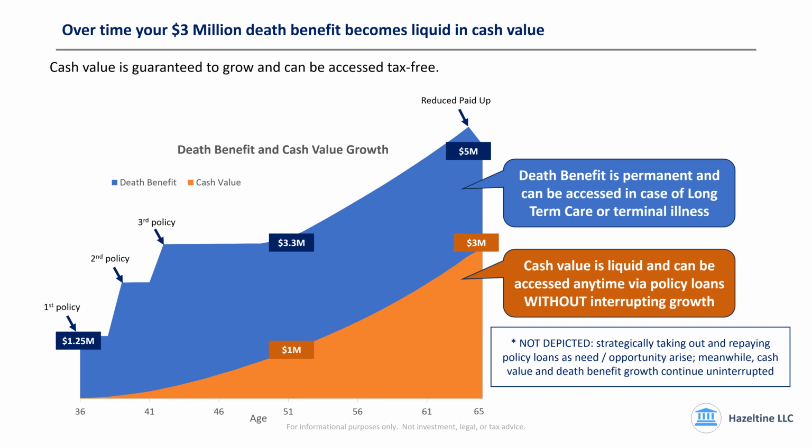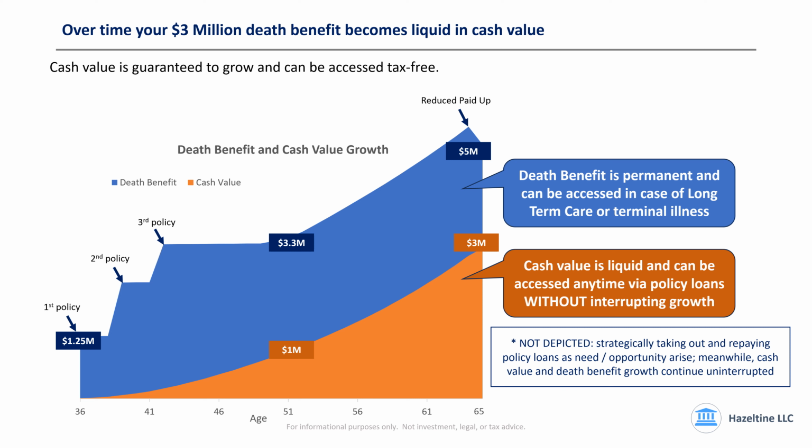We're not locking our money up somewhere where we can only use those dollars once, right? Even if the dollars were in a savings account where it's liquid and accessible to us, as soon as we withdraw money from that savings account, we're no longer earning on those dollars. That's not the case here. We can use the money while the money keeps earning for us, thanks to the very unique policy loan feature. That's not depicted here. We're just showing the cash value and death benefit buildup, but it's important to understand that you can be using this money without interrupting the buildup.